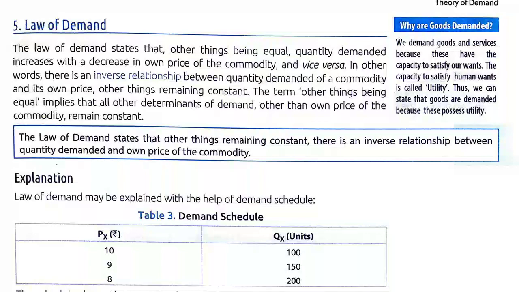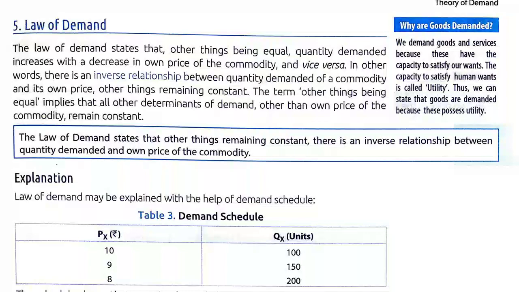Now, the law of demand will work only when other factors other than price remain the same. That means income of the consumer, market condition, population, composition of consumer, all the things will remain the same. Then only this law of demand will work. Otherwise, it may happen that even after increase in price, the demand for a product may increase if other factors are not the same.